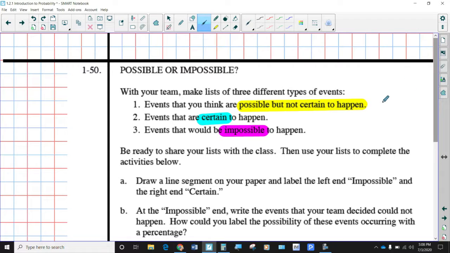I came up with a couple of ideas myself. I'll show you what my 3 are, and then we're going to draw a line segment and create a likelihood scale. This is what the likelihood scale is going to look like.